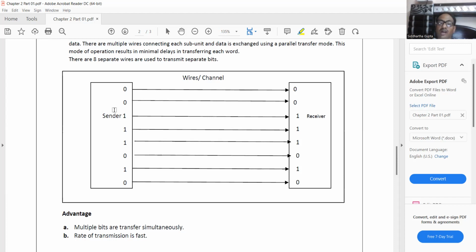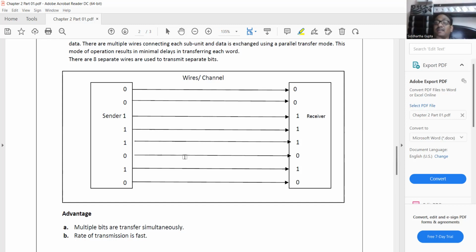Okay, so eight. That means if you send 8 bits, that 0 is sent by the sender and 0 received by the receiver. Similarly, this 0 is sent and 0 is received, and so on. You can continue this 8-bit data send, and this 8-bit data is received equally by the receiver. You can say that there are 8 wires for each data transmission. So this type of transmission uses 8 wires for transferring the 8 bits.